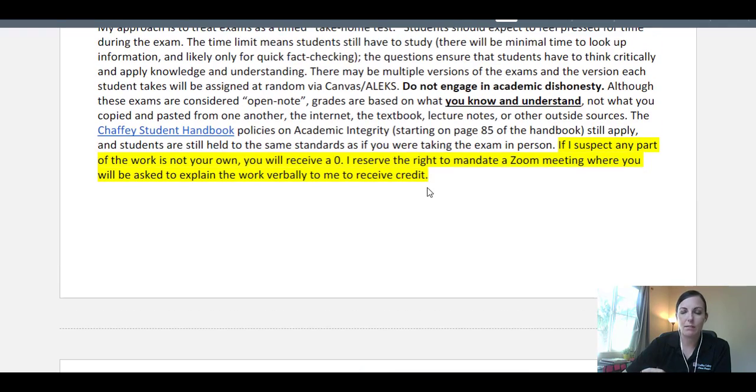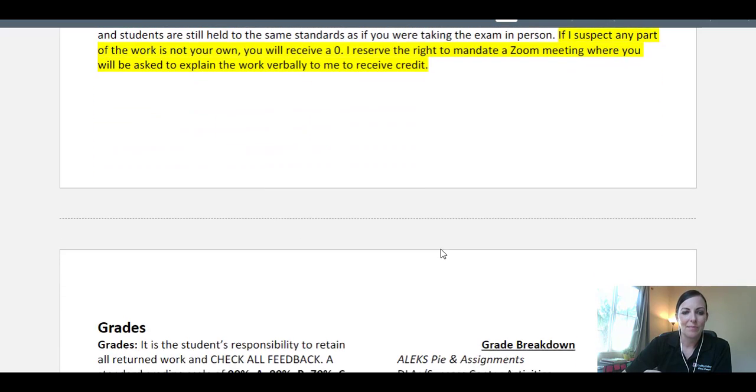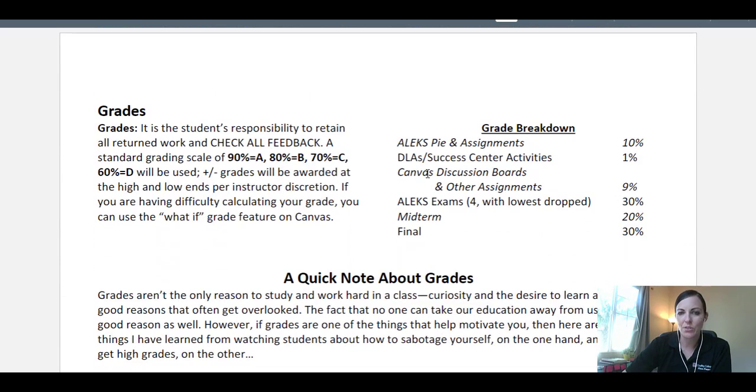Again, cheating is a big deal. Do not cheat. Make sure that all work is your own, please. Scrolling back further down, and so with the grades, the Alex Pie and assignments, that's your Alex homework, and that's 10% of your grade.